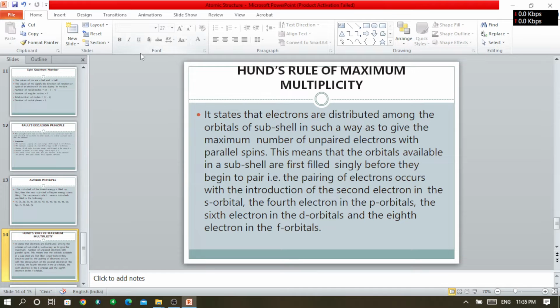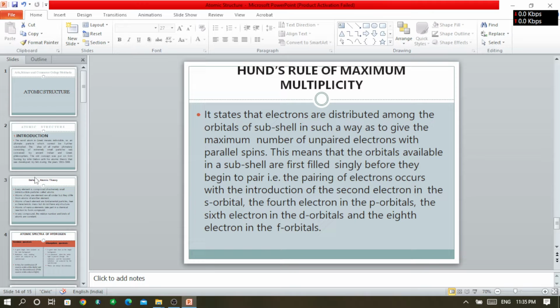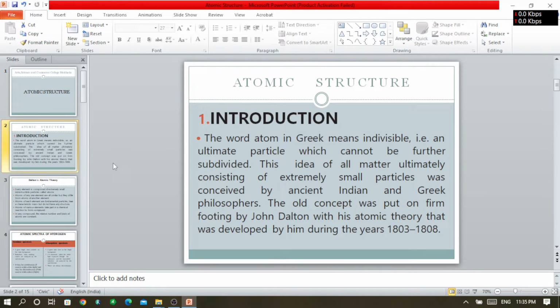In today's lecture, let's talk about the structure of the atom. We know that the word atom was given by a very famous scientist, and the name of the scientist is John Dalton. According to him, the smallest particle which cannot be further divided is known as an atom.